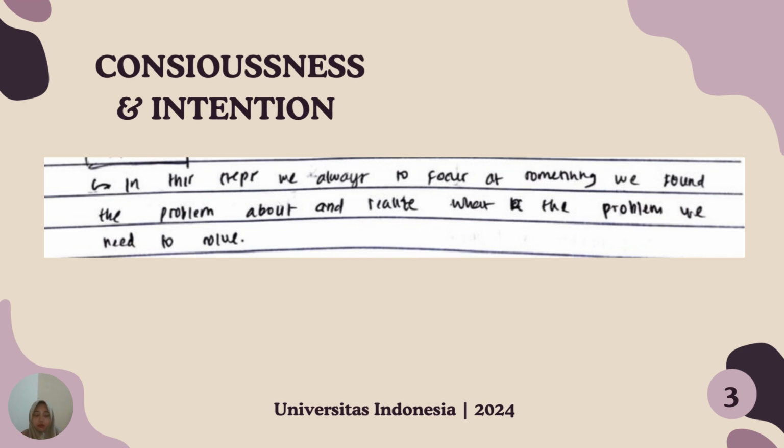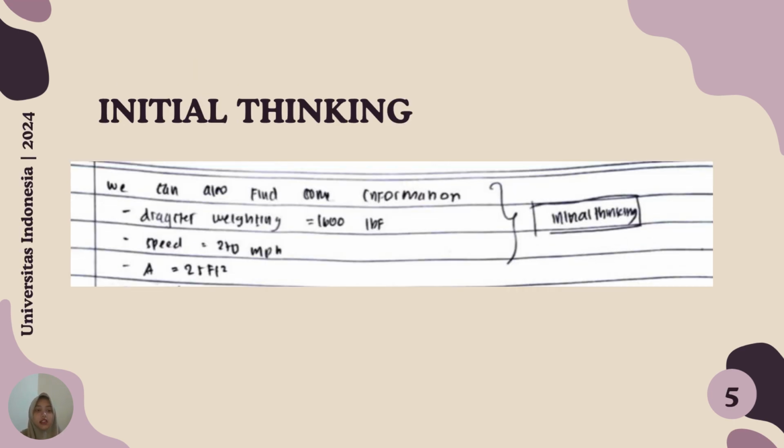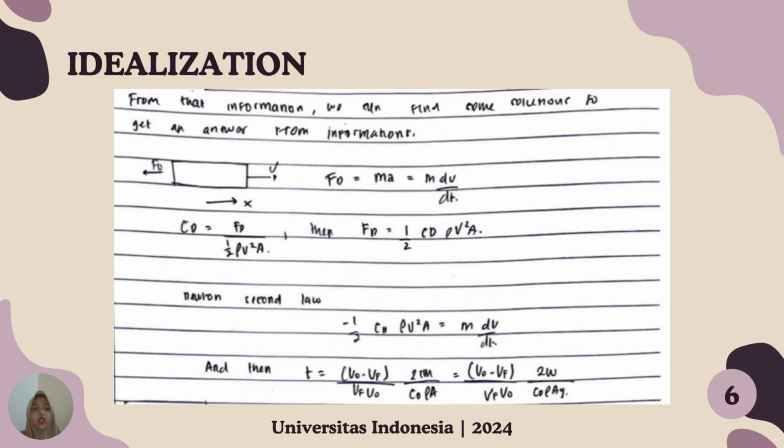So the first step we can do is consciousness and intention. In this step, we always focus on something we found the problem about and realize what the problem we need to solve. And then initial thinking. We can also find some information. First, the weight is 1,600, and then speed 270, and then A is 25 feet kuadrat. And then we can do idealization.